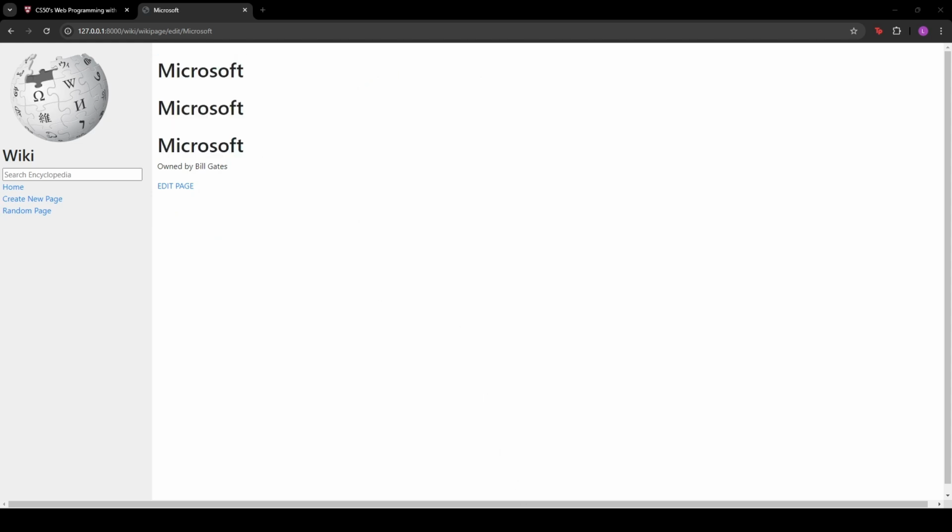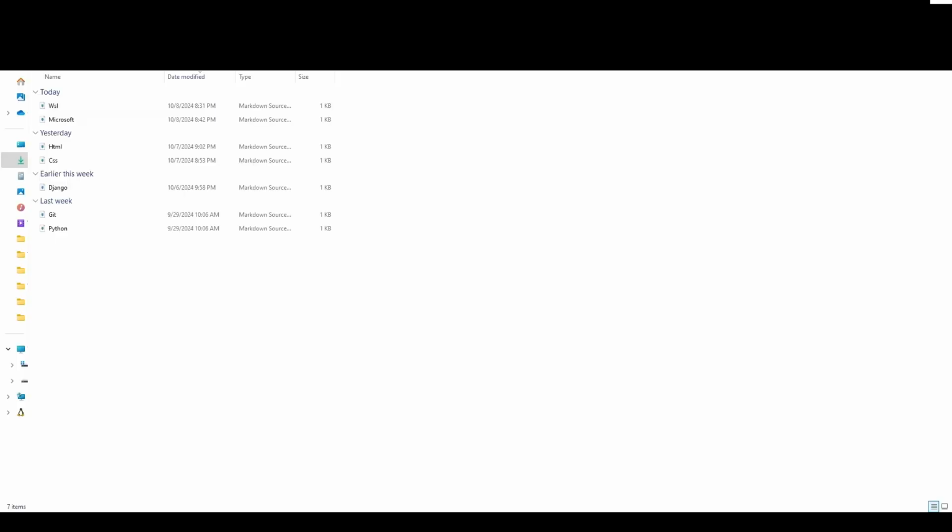The other thing that I want to show you is that this is being written to disk. In my file explorer, I've brought up my project folder, which is the wiki entries. You can see that the file I've just created, Microsoft, is now actually on my C drive on my computer.